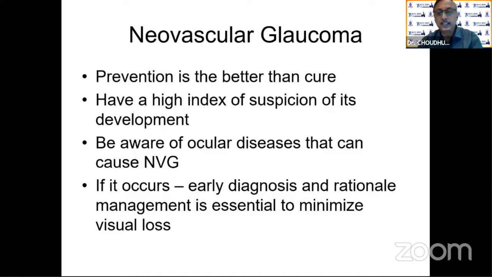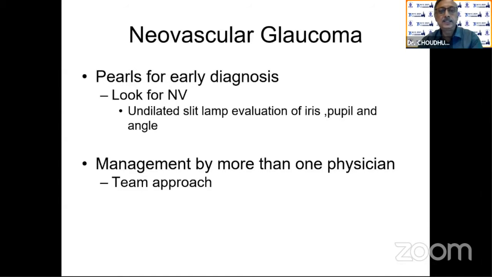And if it occurs, early diagnosis and rational management is essential to minimize visual field loss. What are the pearls of early diagnosis? Look for neovascularization, and it should be in the undilated slit lamp examination. Look for the iris and the pupil. In the initial phases of neovascularization, it occurs mostly in the pupillary area and sometimes in the angle area. Management is by more than one physician, because it needs a team approach: retina, glaucoma, and if it's a systemic disease, the systemic doctors, the general physician, has to be there.